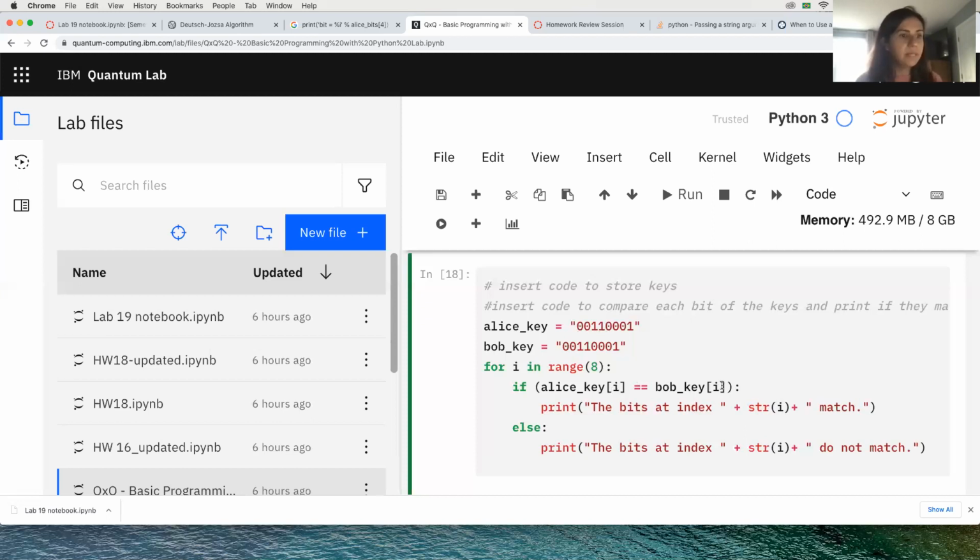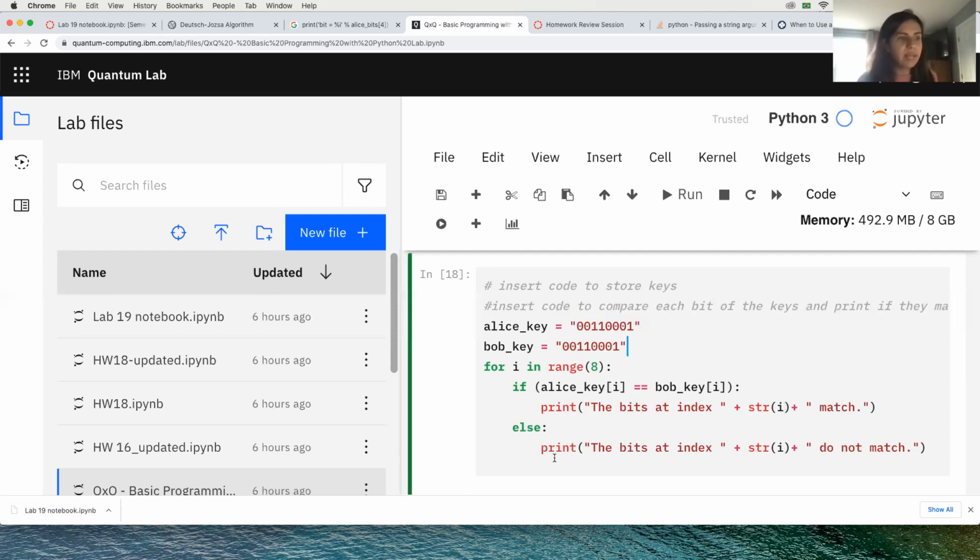That's what it means, because I'm not comparing Alice key i to Bob key i plus 1, for example. I'm comparing to Bob key i. I'm not comparing to a specific item. I'm just saying that they both vary at the same time. So if this happens, the bits at this index match and this position of the string matches.